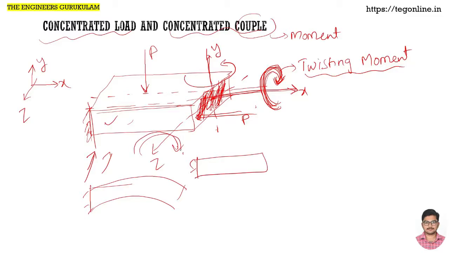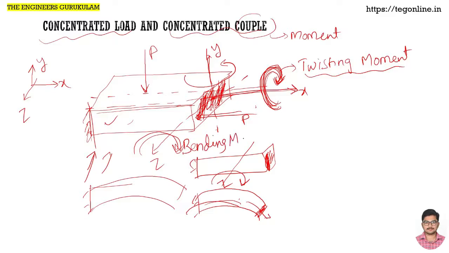After applying this moment, the tendency is to bend it like this. So this is the bending happening when we rotate about the z-axis. So the beam is bending, and that is called a bending moment. So it is a bending moment in the xy plane. This is x, this is y. In this plane it is bending.